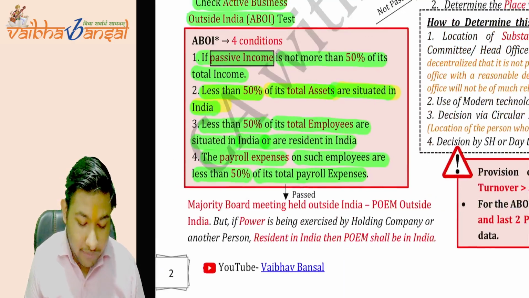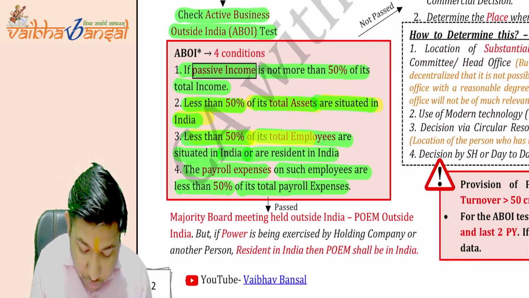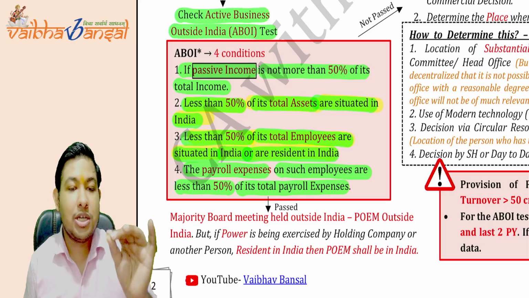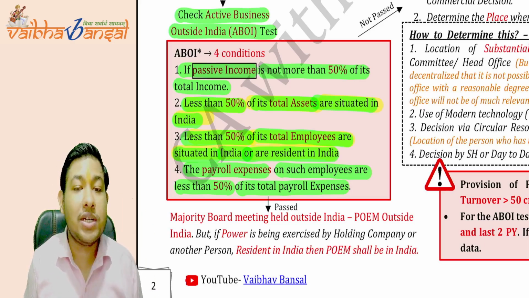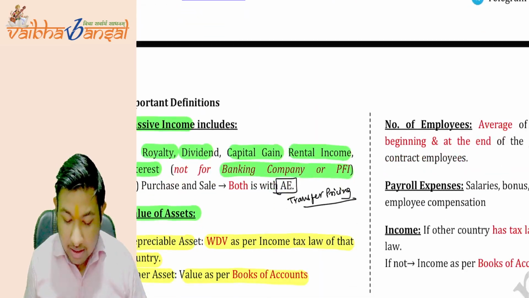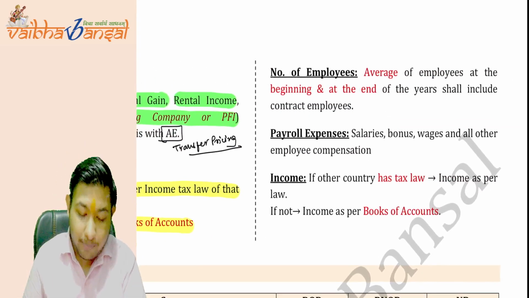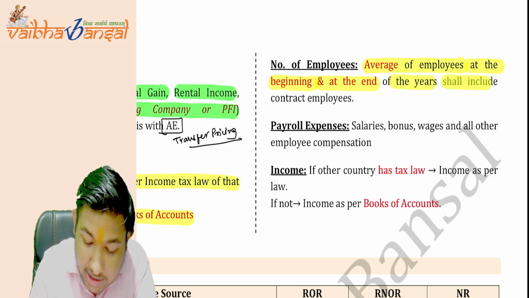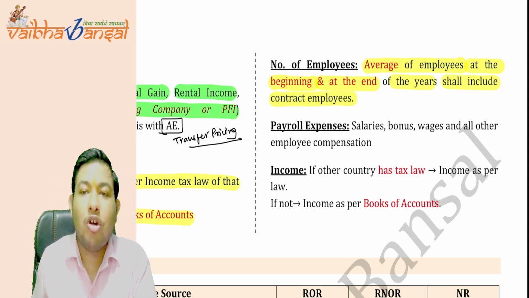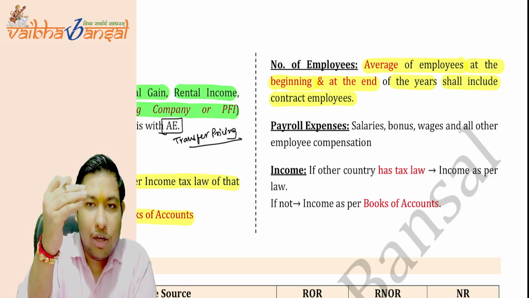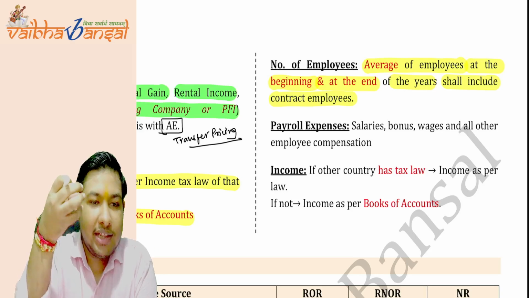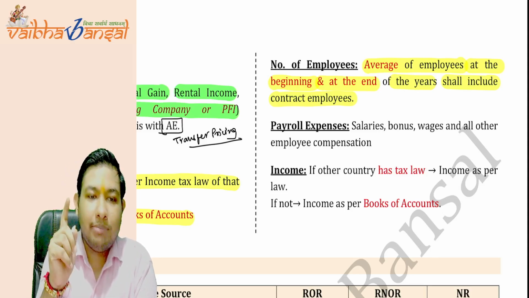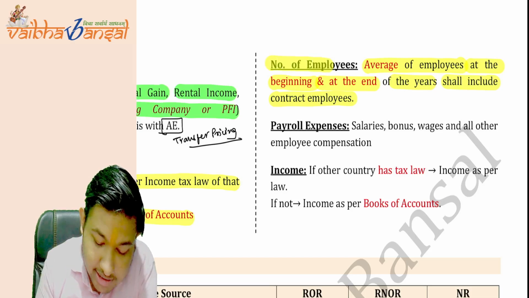Now, coming to the third point: less than 50% of its total employees are situated in India or are resident in India. So what do total employees comprise? How do we calculate the number of employees? It is the average of employees at the beginning and at the end of the year, and it shall include contractual employees as well. Take the number of employees at the beginning of the year and at the end of the year and do the average. You will get a number which will be treated as the number of employees.